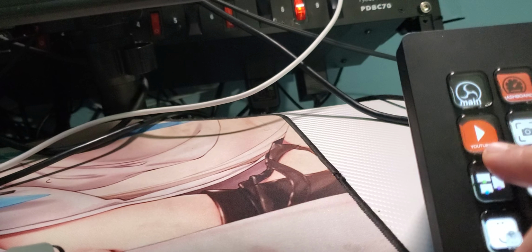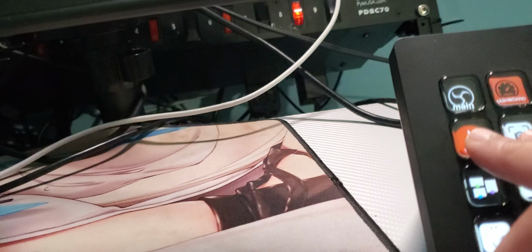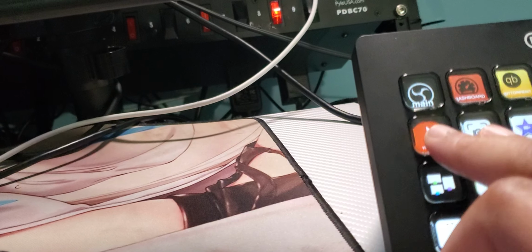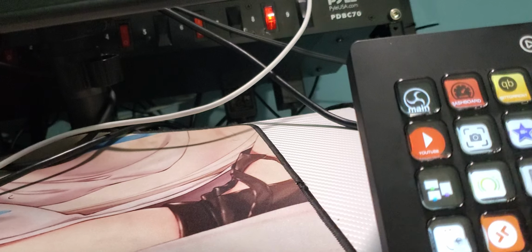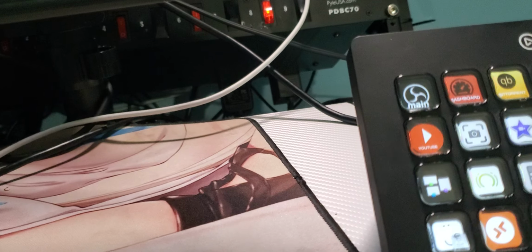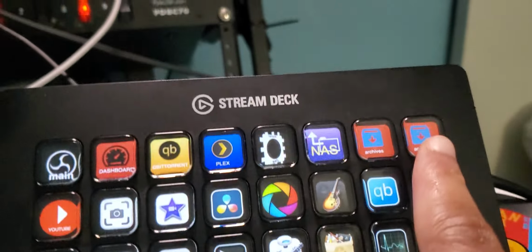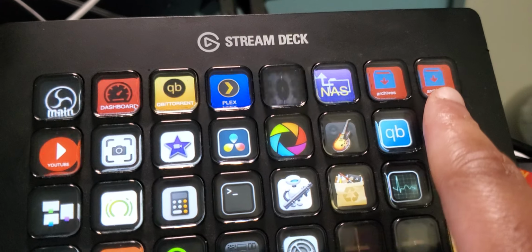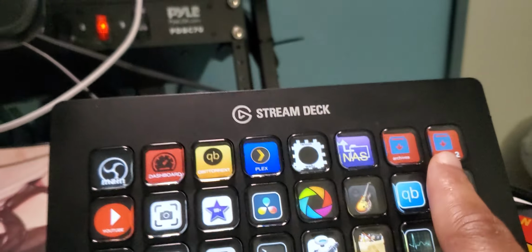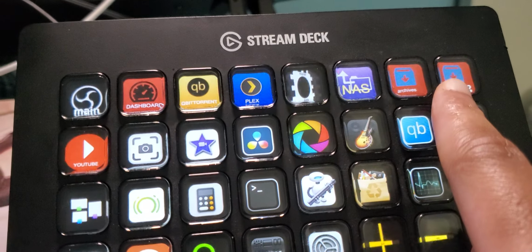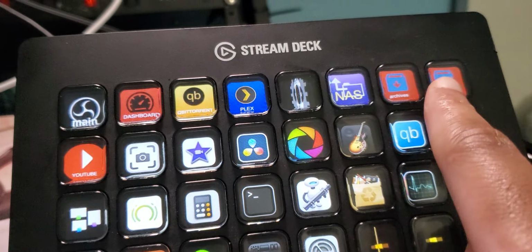This has YouTube links in there for stuff I usually visit on YouTube, and also my YouTube channel, my analytics, and also some other stuff. And the upload page. Then this is Archive 2, which is just a folder, that is my network drive folder that has my YouTube videos in there.